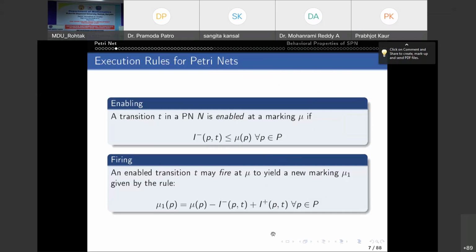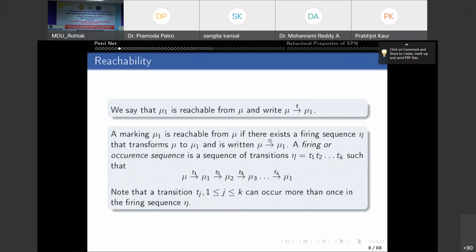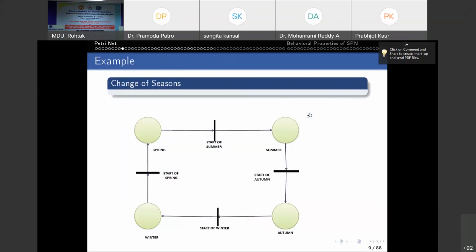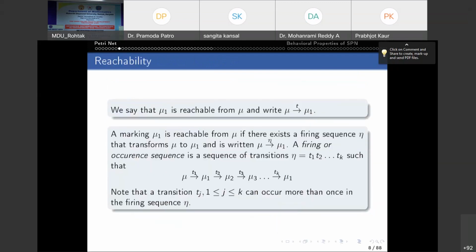If T fires at a particular marking, we get a new marking. That means new information about all these places. So from here, dynamics comes into the picture. Now, if T fires at this marking mu and it reaches the marking mu1, then we say that mu1 is directly reachable from mu.